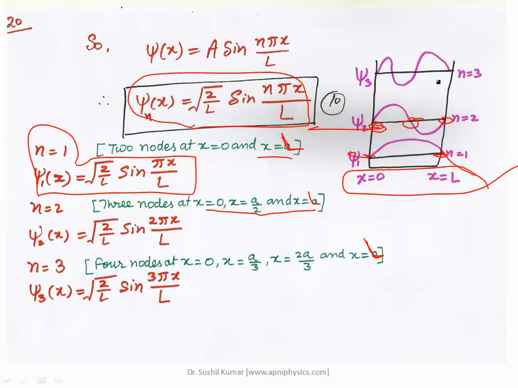And for n is equal to 3, you can see here that you are getting the first node at x is equal to 0, then the second at x is equal to L upon 3, the third one at x is equal to 2L upon 3, and the fourth one is at x is equal to L. So these are the nodes, these are the behavior of the wave function. That wave function is normalized.